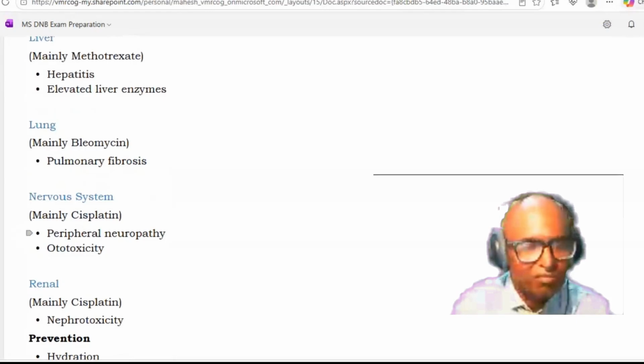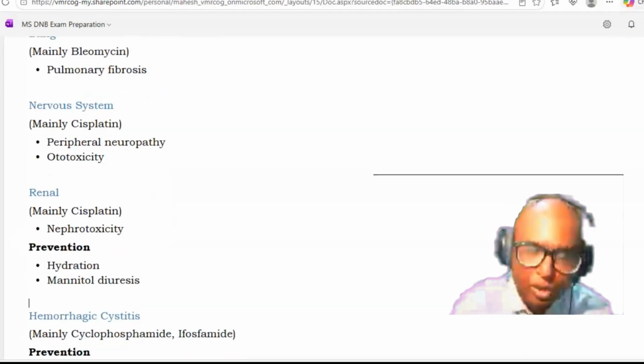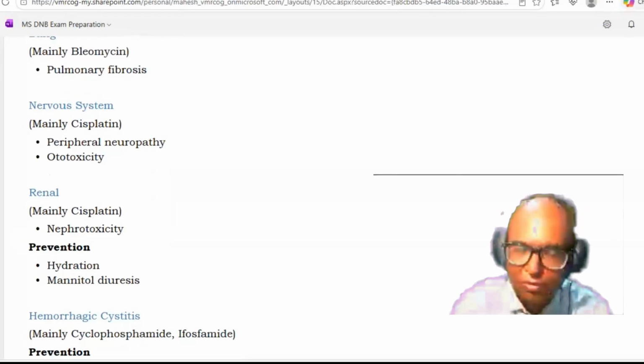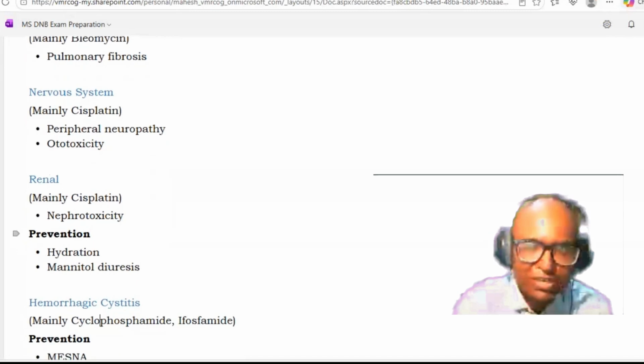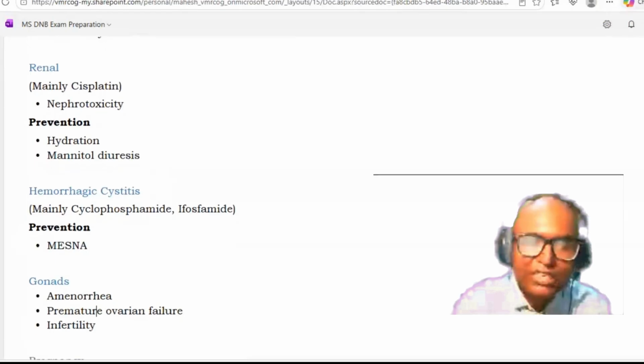In nervous system, mainly because of the cisplatin, peripheral neuropathy, ototoxicity can be there. Then renal, again, cisplatin is nephrotoxic, ototoxic, and causes peripheral neuropathy. These are three things about the cisplatin you should remember. Okay, so when you talk about ovarian cancer and cisplatin side effects, you should be able to describe prevention: hydration and mannitol diuresis. So that is the method for prevention. Hemorrhagic cystitis is very specific for cyclophosphamide and ifosfamide. Okay, it is prevented by giving mesna.